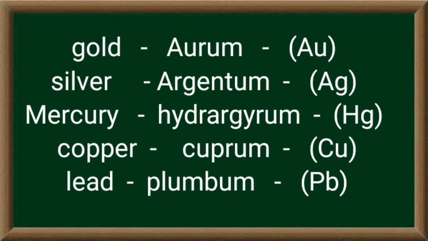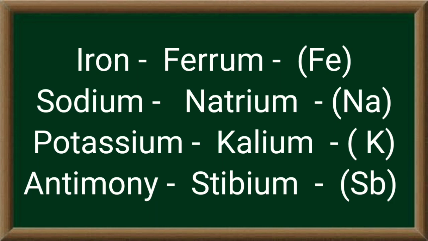And if we talk about copper, the Latin name of copper is cuprum, you write Cu. Lead, plumbum, you write Pb. Iron, ferrum, that is you write Fe. Sodium, natrium, you write Na. Potassium, kalium, you write K. And antimony, stibium, you write Sb.